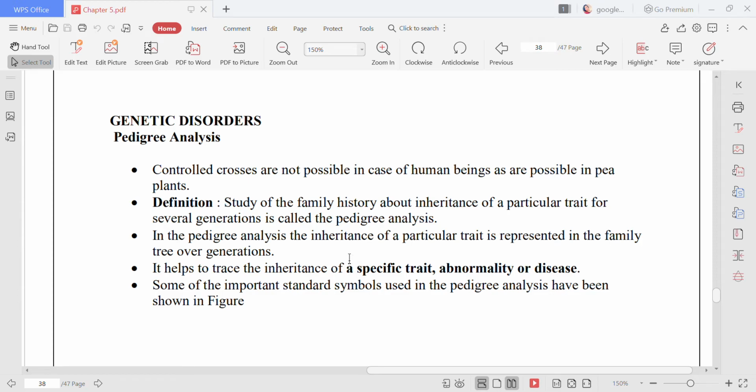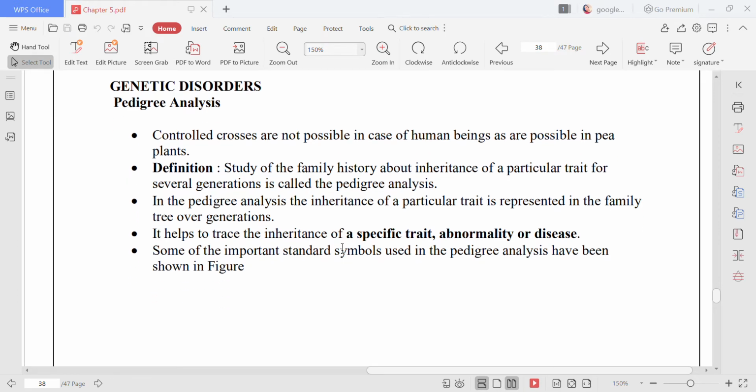We call it a pedigree chart, and the study is called pedigree analysis. So there are certain diseases here which we need to use this pedigree to study, a special trait or a special abnormality or a special kind of disease. So this pedigree analysis is of great help.